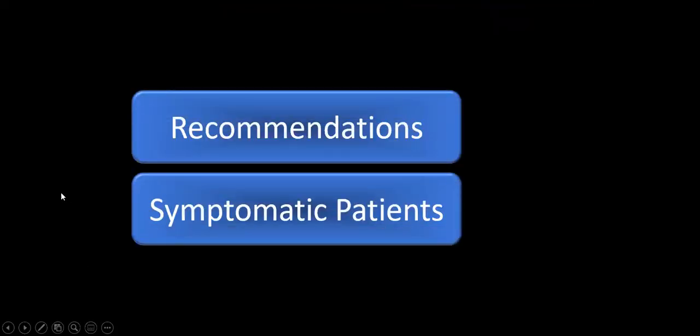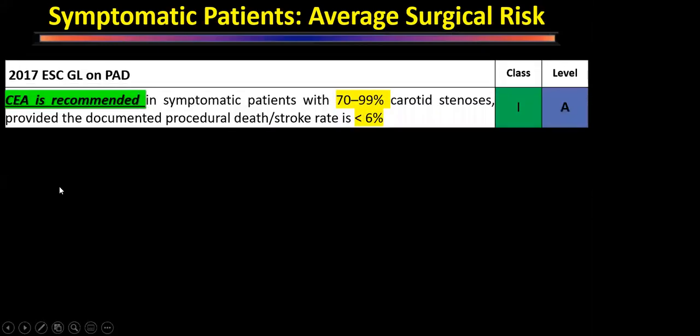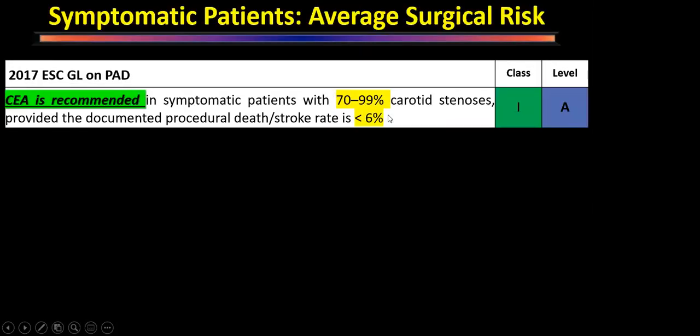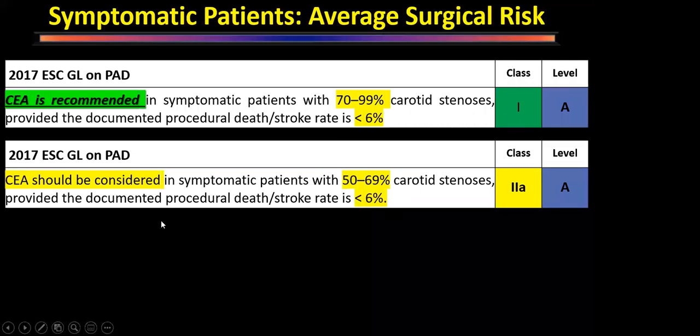What are the recommendations for symptomatic patients? For symptomatic patients, average risk, carotid endarterectomy is the class 1 recommendation. Here the percentage is 70 to 99%. For asymptomatic, it was 60 to 99%. Here for symptomatic patients, the cutoff is 70 to 99%. And we should be able to perform the procedure with less than 6% peri-procedure death or stroke rate. If my center performs carotid endarterectomy with a rate of more than 6%, then I should not be performing this. And in those patients, if the lesion is 50 to 69%, this is a class 2A recommendation.